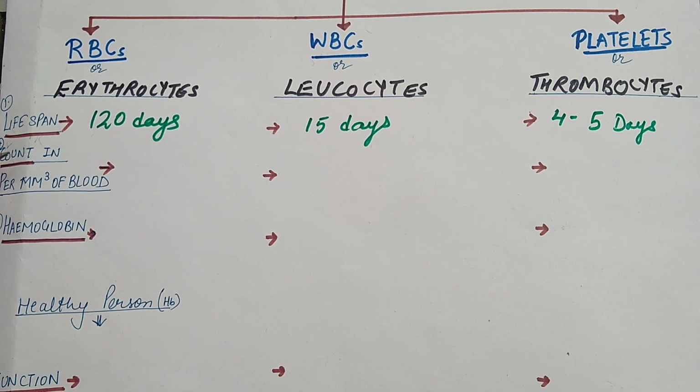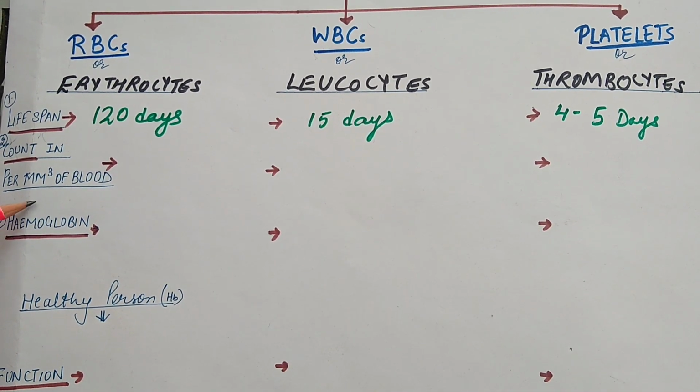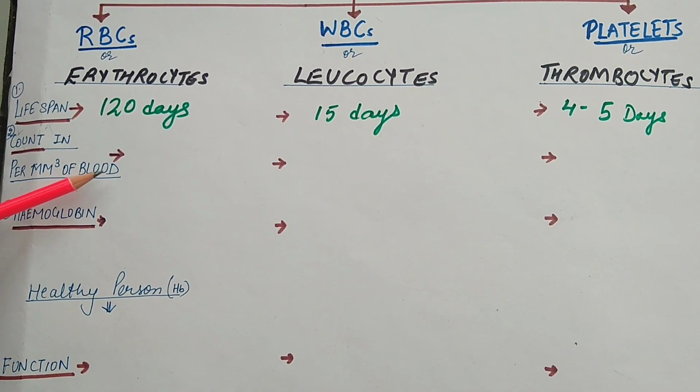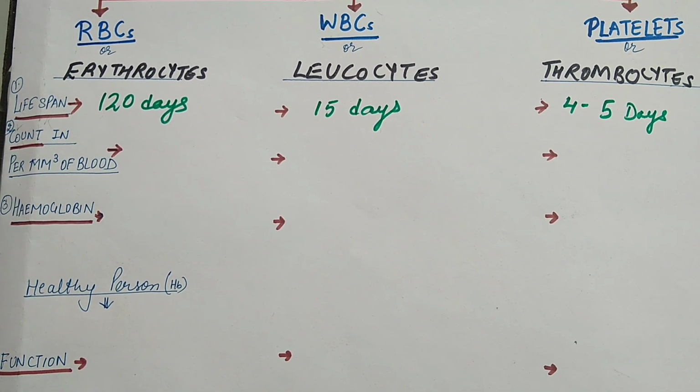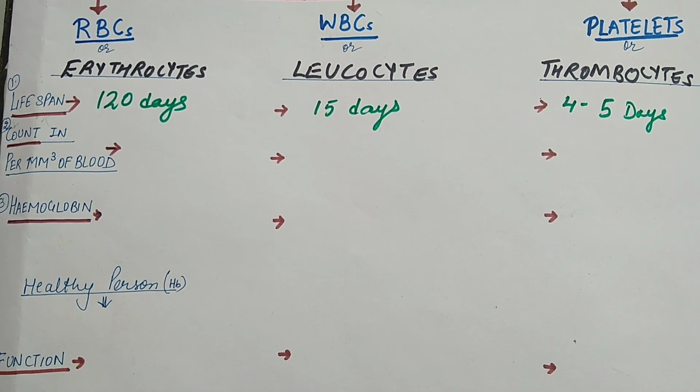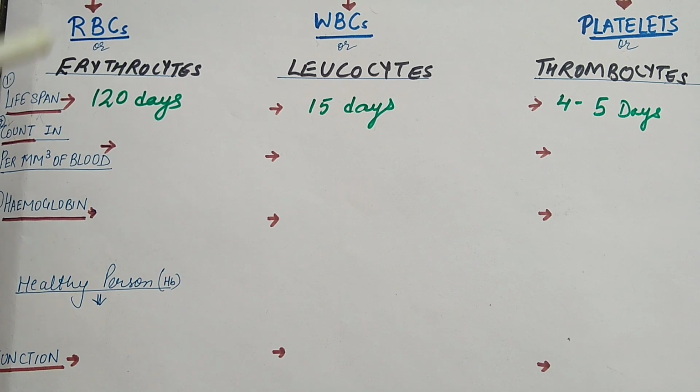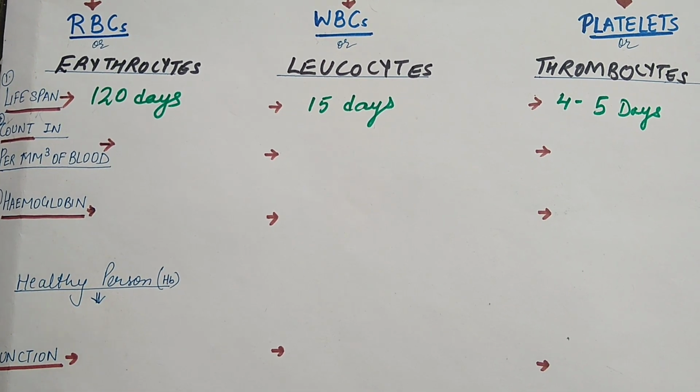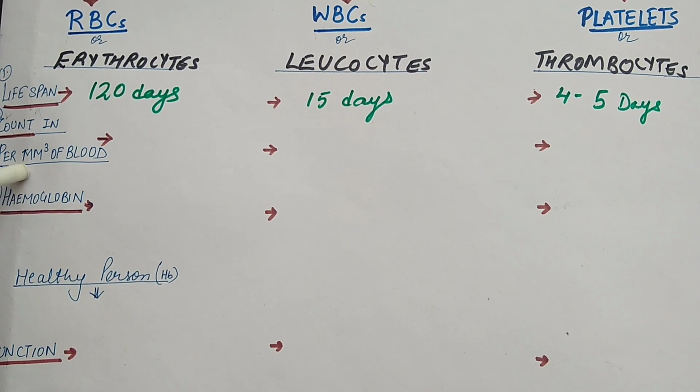The next parameter is the count per millimeter cube of blood, that is count per mm cube of blood. How much RBC, or we can say how many RBC cells, are present in this much amount of blood.